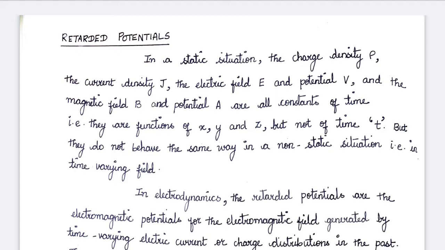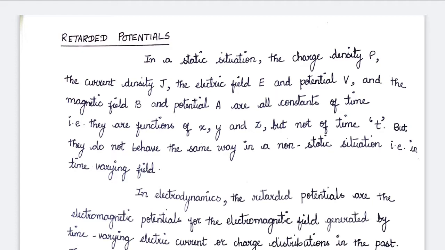Today's topic for discussion is retarded potentials in electrodynamics. As long as we deal with static charges, the problem we have to encounter is very less, or the solution for the problem is easy. But when we move from a static charge or from a static current distribution to time dependent fields or time varying fields, then the problem becomes very difficult.